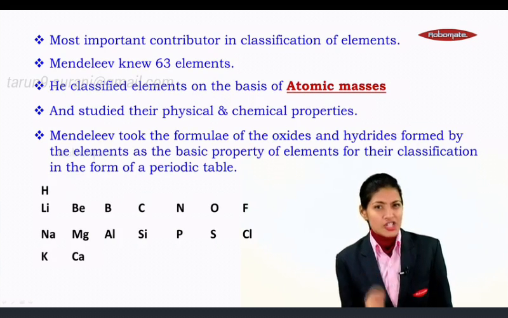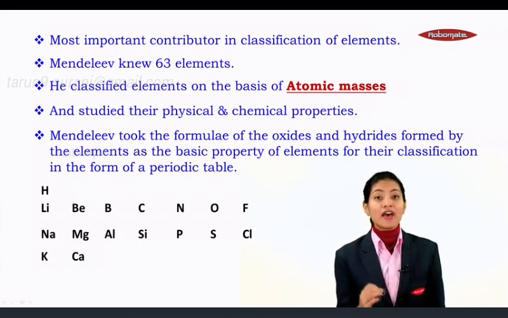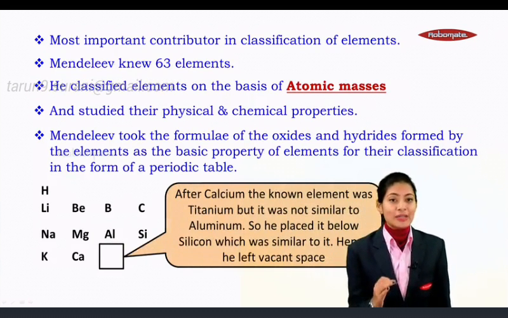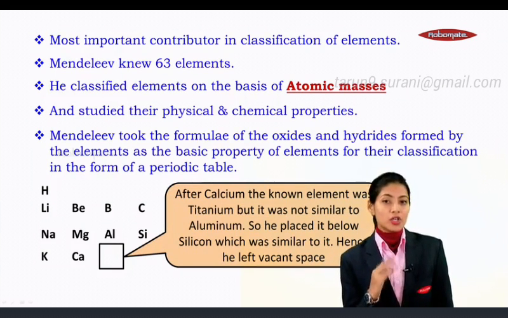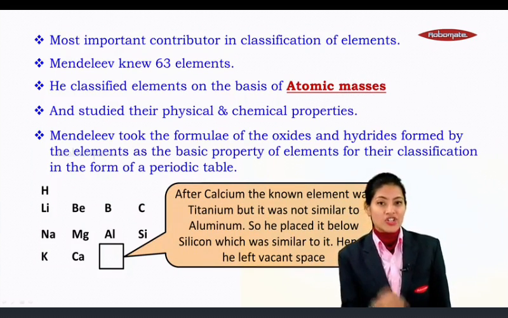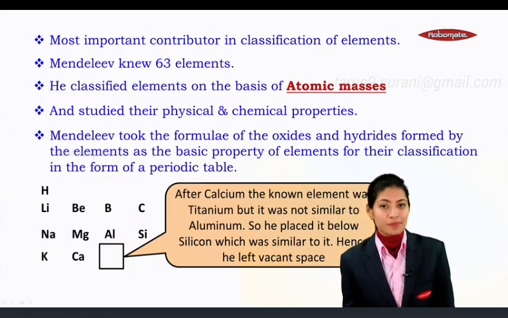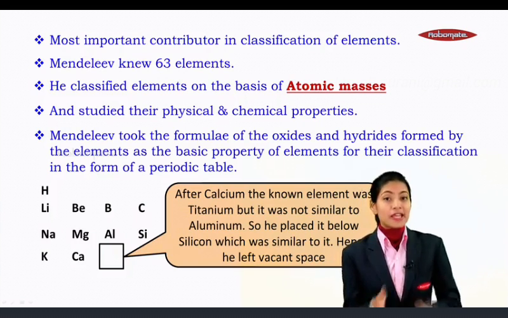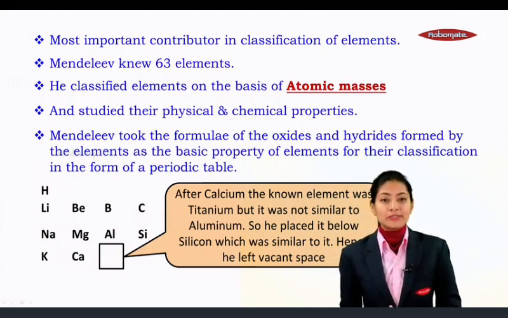But after calcium, he got a bit confused. Reason? Because after calcium, the next element known was titanium with higher mass. So, of course, it is to be placed after calcium, but its property was not similar to aluminium. And he strictly maintained that elements be placed in a vertical manner only if they have similar properties.